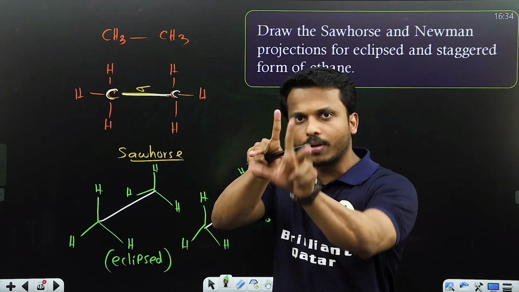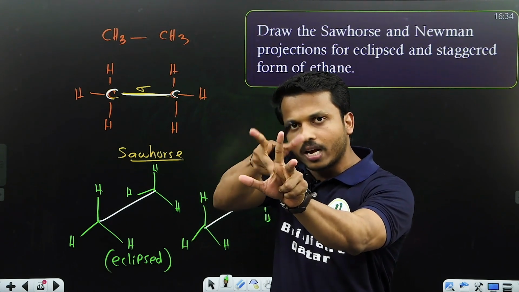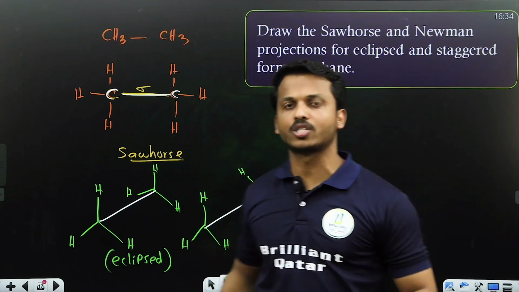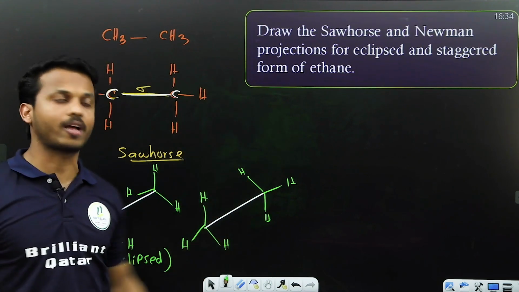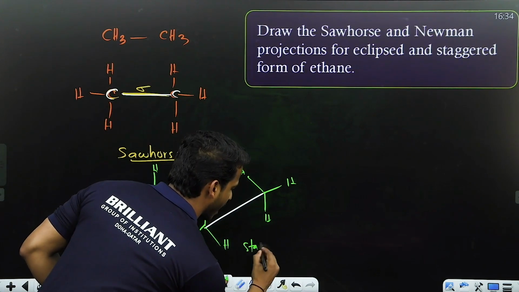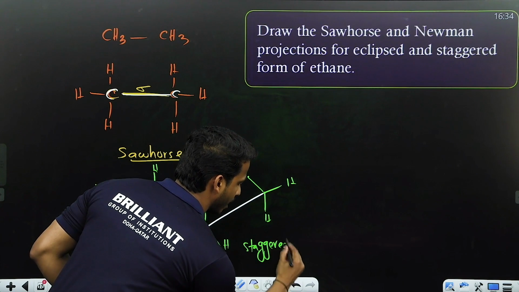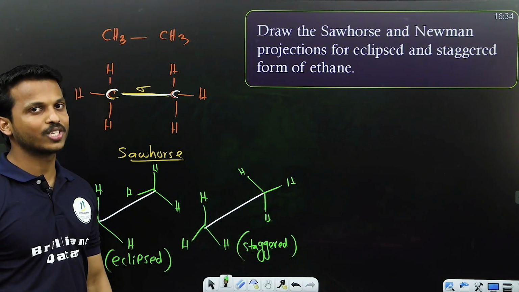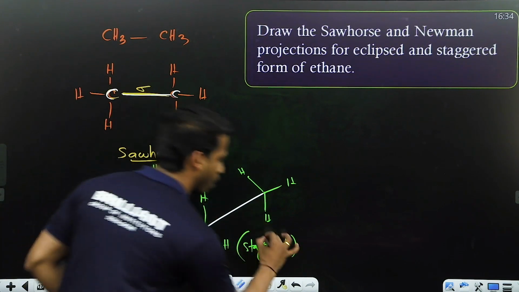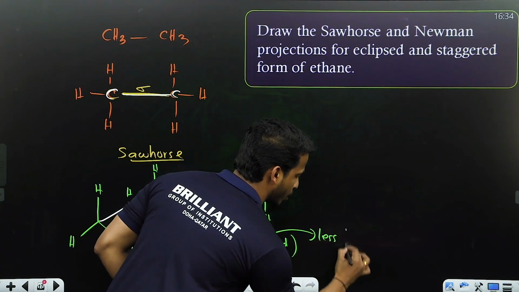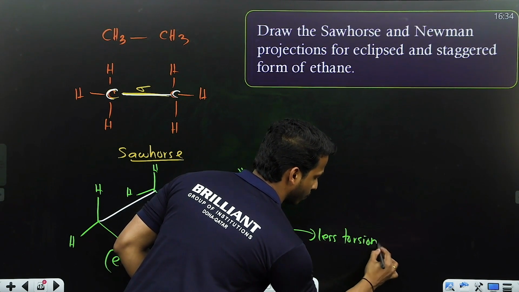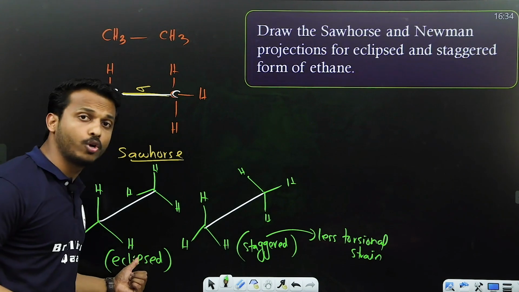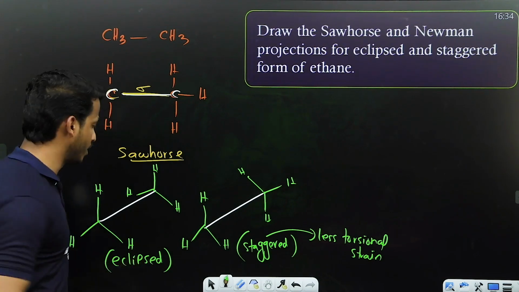Now keeping the front carbon as it is, you rotated the back carbon 180 degrees. Now all are opposite. This is called what? Most stable conformation, and it is called staggered form. This is eclipsed, this is staggered. Which is most stable? Staggered, right? Because of less torsional strain. Here, due to more torsional strain, it is highly unstable.